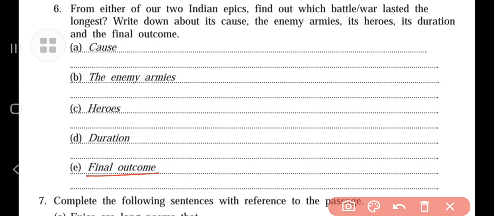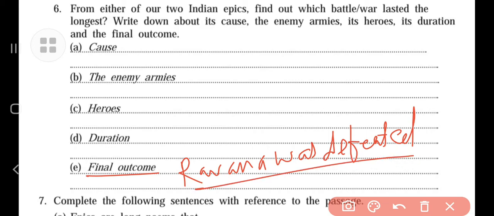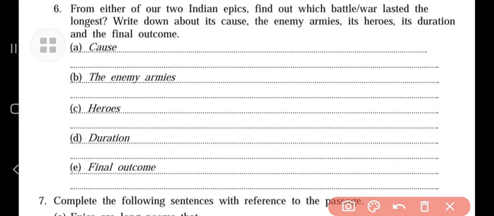Now we will see the final outcome. What was the final outcome of the war? Right? Ravana was defeated in Ramayana. Understand? And what happened in the Mahabharata?